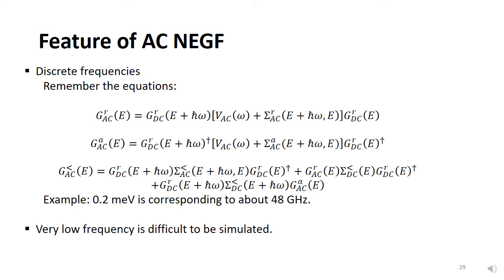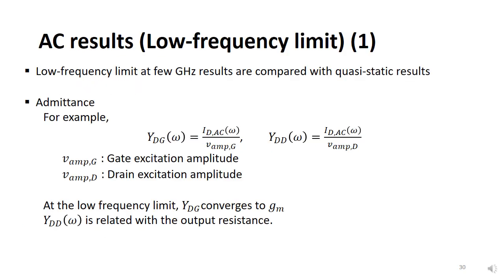consumption. However, even with these limitations, the simulation at low frequency range is necessary to compare with the quasi-static result for the verification. So, to compare with the quasi-static result, AC NGF results are calculated at low frequency. On the low frequency limit, gate to drain admittance can converge into transconductance. Similarly, drain-to-drain admittance has a reciprocal relation with the output resistance.